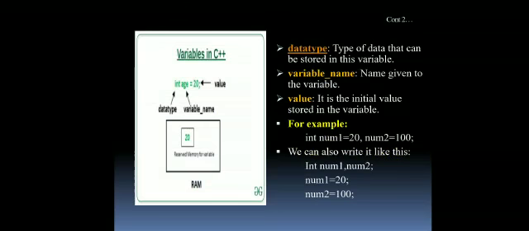This is a good example for a variable: int age = 20, where int is the data type, age is the name of the variable and 20 is the value of the variable.